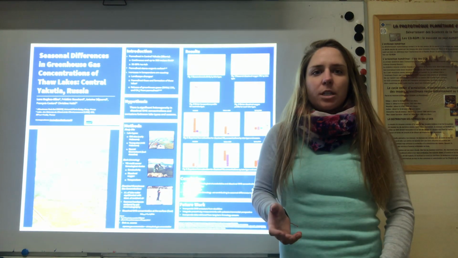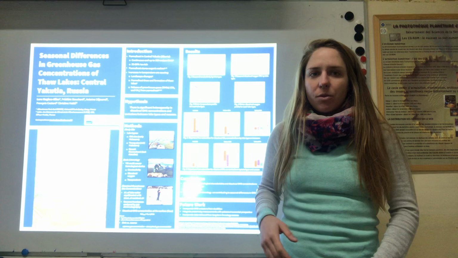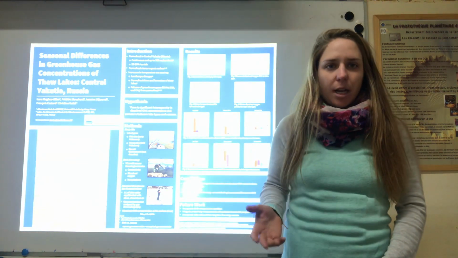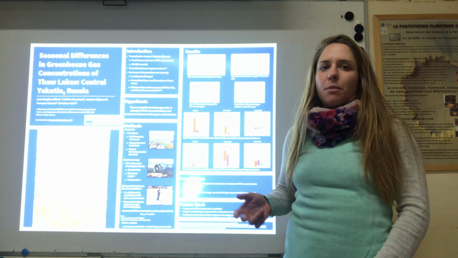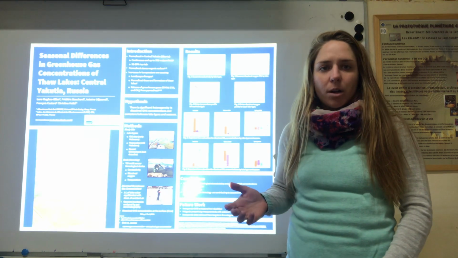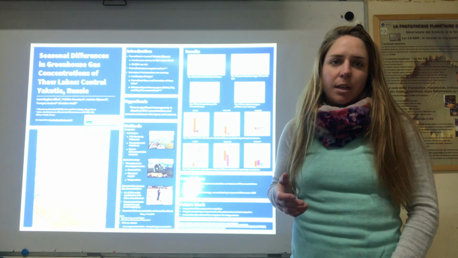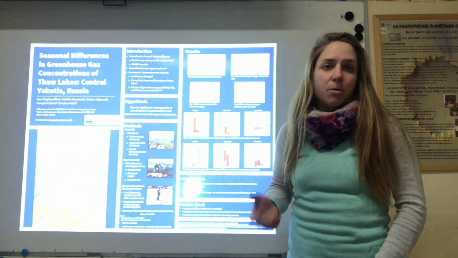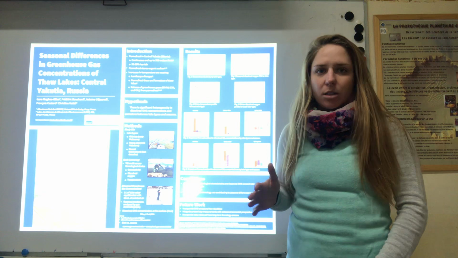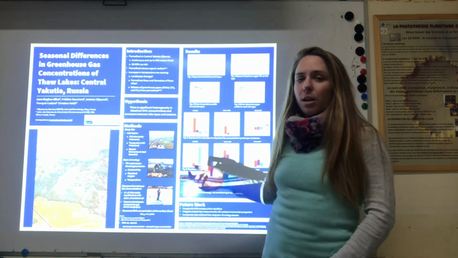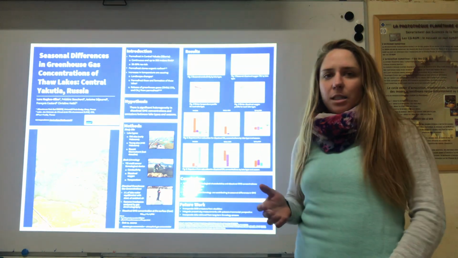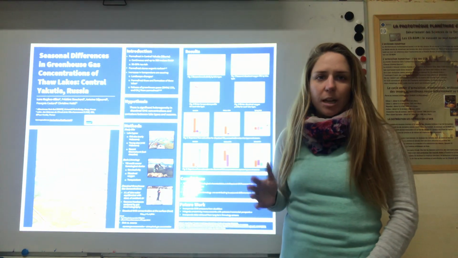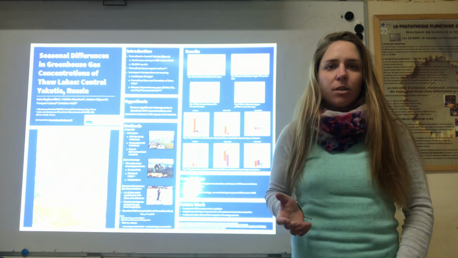So in order to understand all of these processes, we first had to categorize the lakes in our study site into 3 different types. And we did this using geochemical analyses of the lake water, as well as carbon dating of the lake's sediments. So the first category is the old Alice lakes. These formed in the early Holocene, 8 to 10,000 years ago. Second, we have young Alice lakes, which formed in the middle Holocene. And lastly, we have the recent thermokarst lakes, and these formed in the last few decades almost exclusively from human factors.